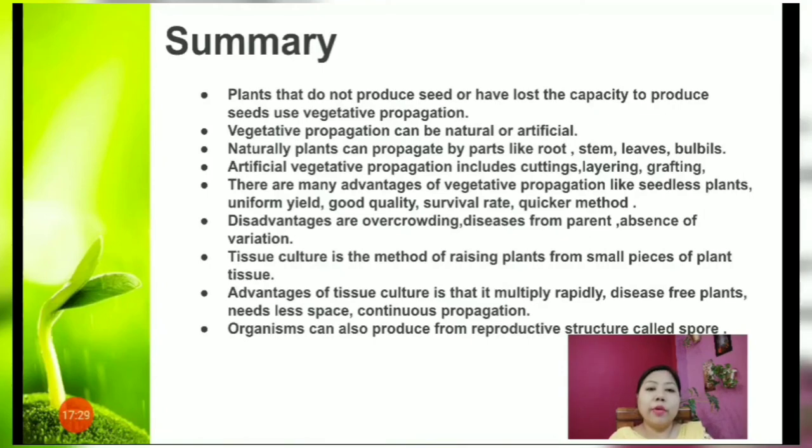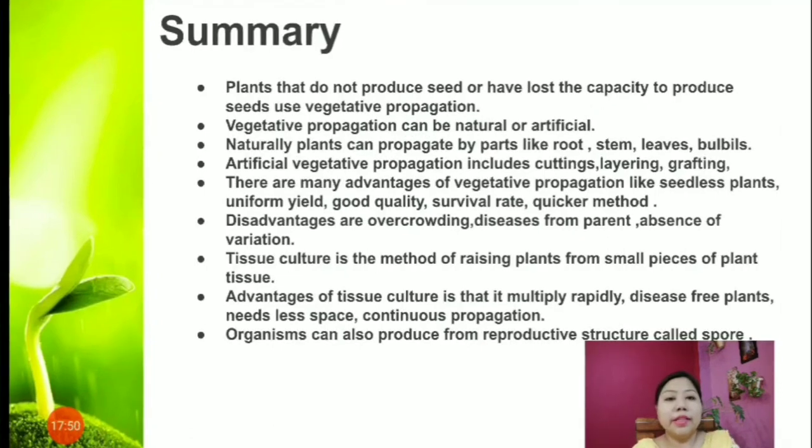The survival rate is high. It's a fast and quick method. Disadvantages are overcrowding of the plants which are produced. If the parent plant has disease, then it can be transferred to the new plant. Then there is absence of variation.